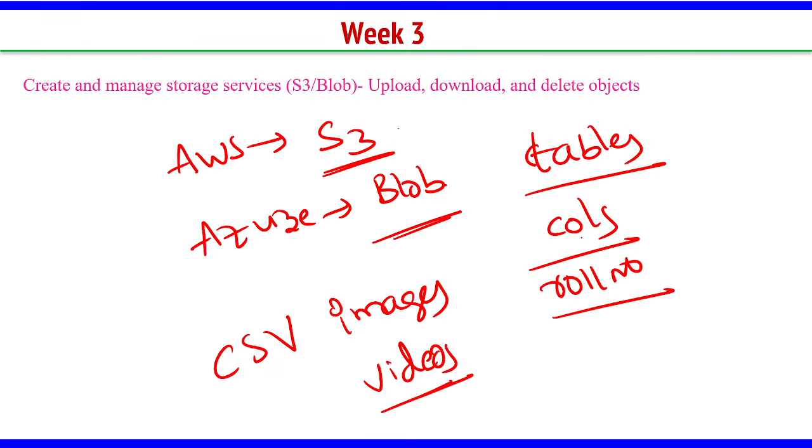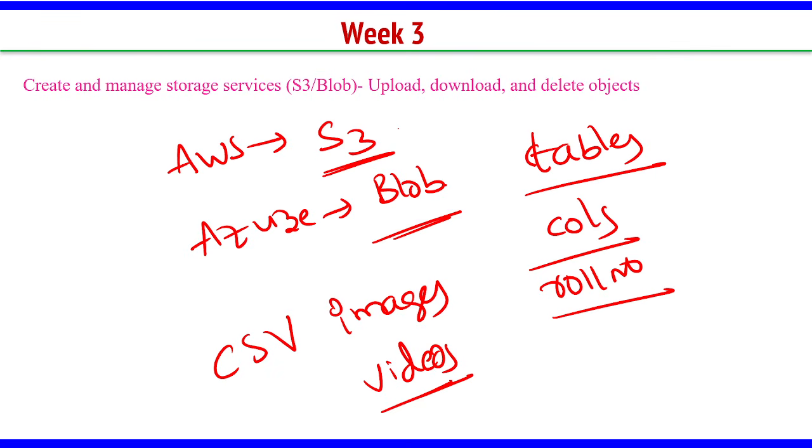But S3 or blob is not like your SQL tables. They are like the space in your laptop. In your F drive or E drive, you can create folders. You can save text files, PDF files, images or videos. Whatever we can store in our laptop storage, same way we can store everything in these services. In S3 and blob, you can store any kind of data like we store in our local space. In our laptops or systems, we have hard drive space, a TB or 500 GB SSD. Whatever we can store, the same thing can be stored in S3 and blob.